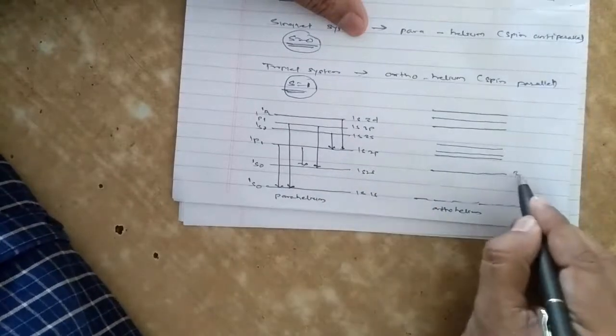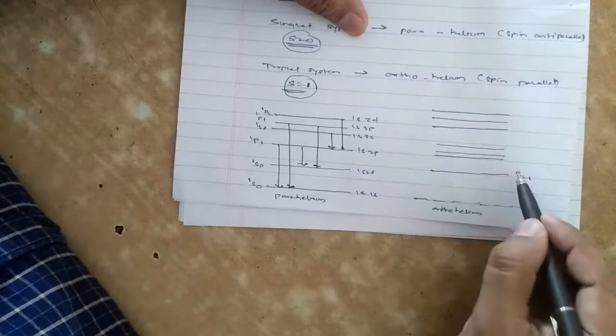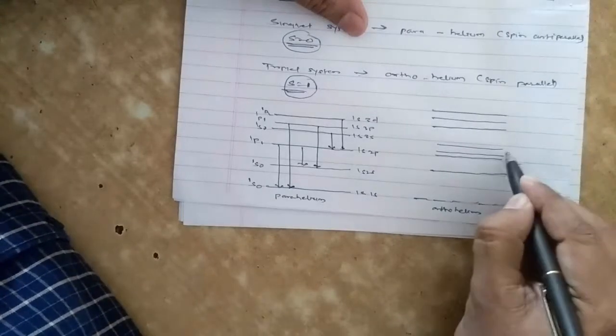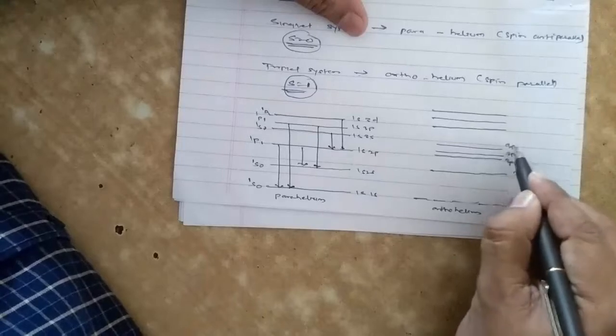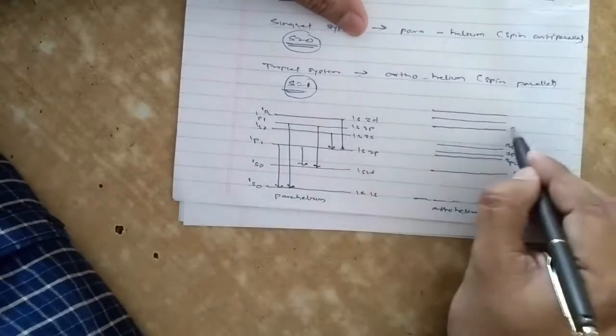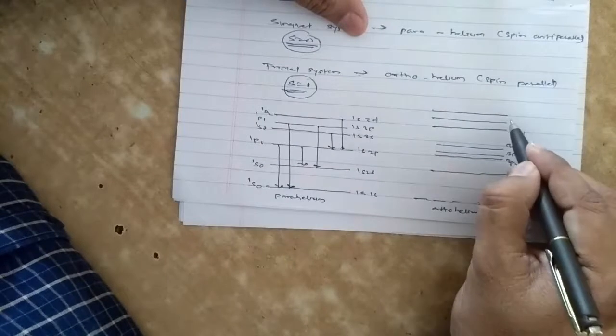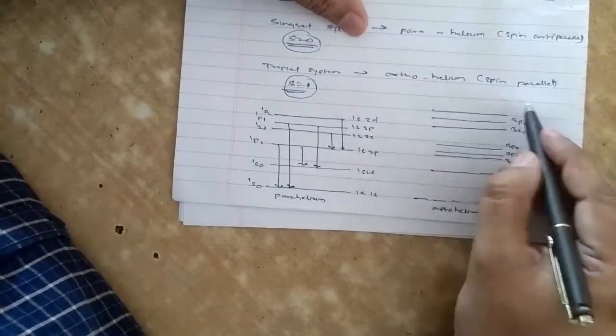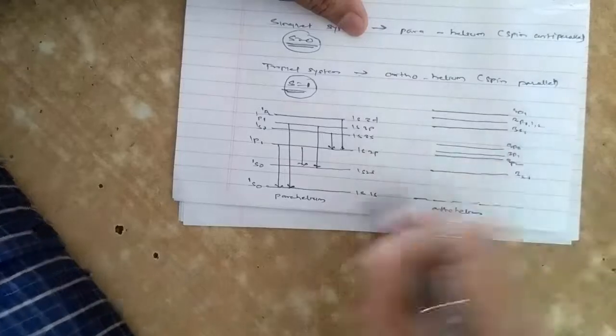This is 3S1 because this is the triplet system. 3P2, 3P1 and 3P0. This is 3S1, 3P0, 1, 2. These are the transitions. Then 3D1.